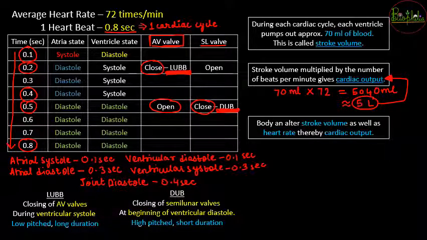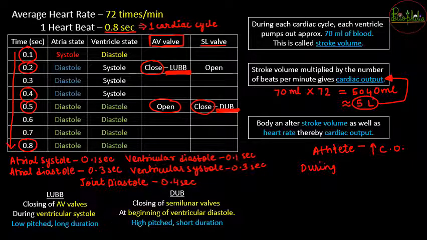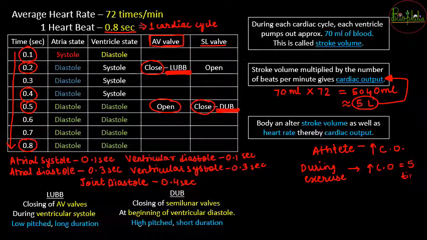So for example, if you take the case of an athlete, athletes have running habits. So with those running habits, they are going to have higher cardiac output. If you are doing exercise, your heartbeat is going to increase. Once heartbeat increases, your cardiac output can increase up to 5 times. So cardiac output that was earlier 5 liters can change up to 25 liters.